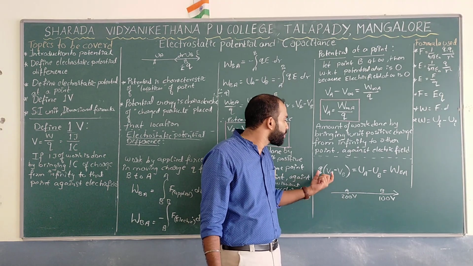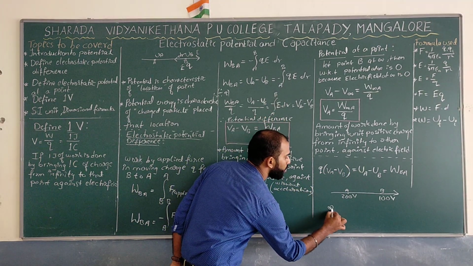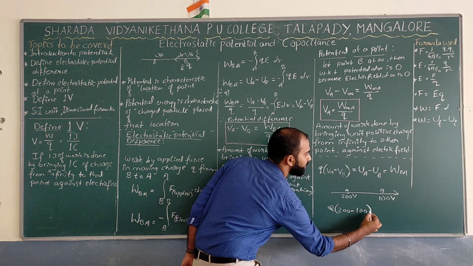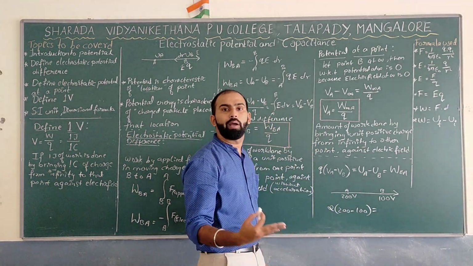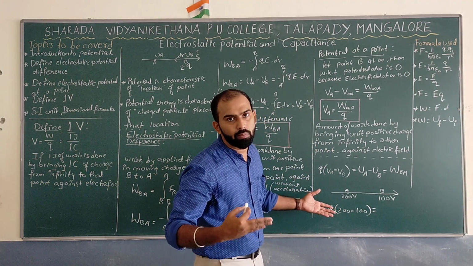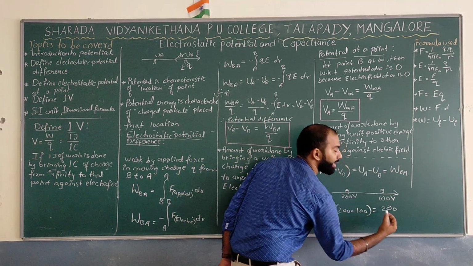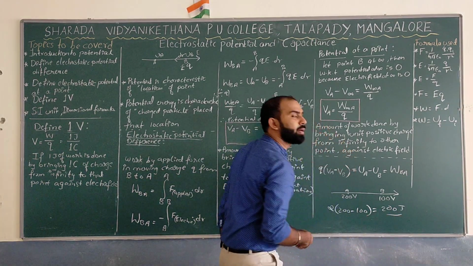So we can write 2 into 200 minus 100, which is 2 into 100, which is nothing but 200. What should be the SI unit? It should be joule, because it is the work done in the process.